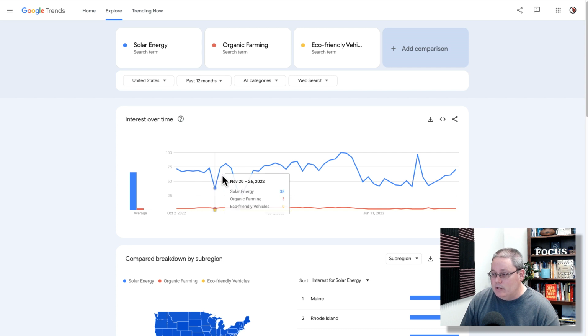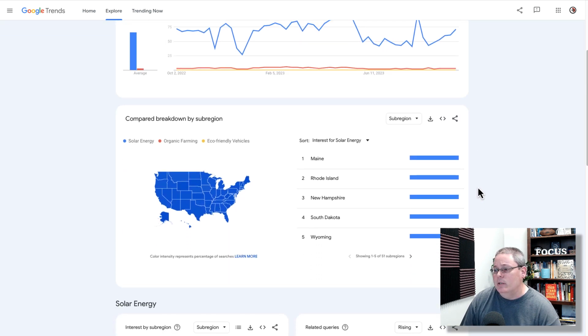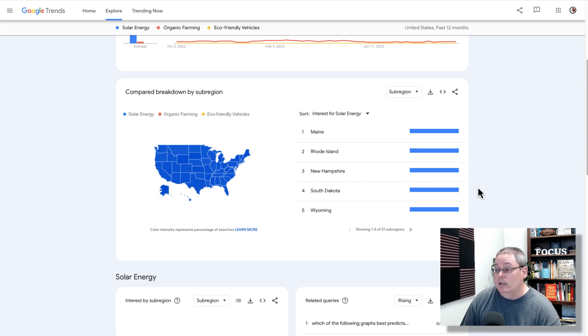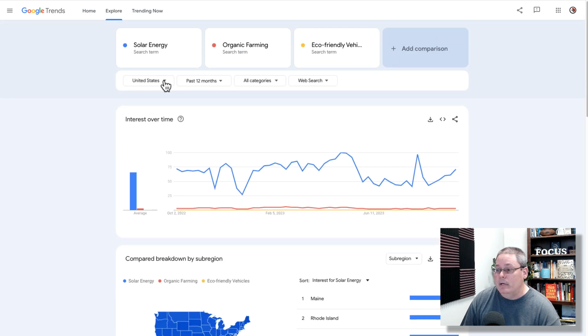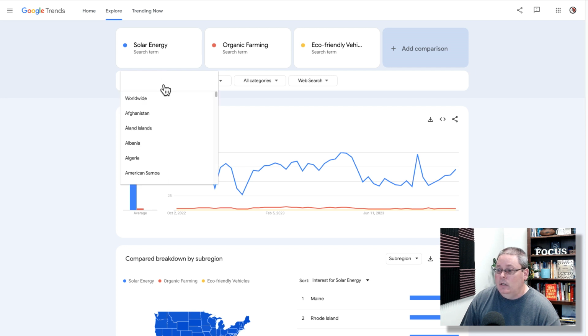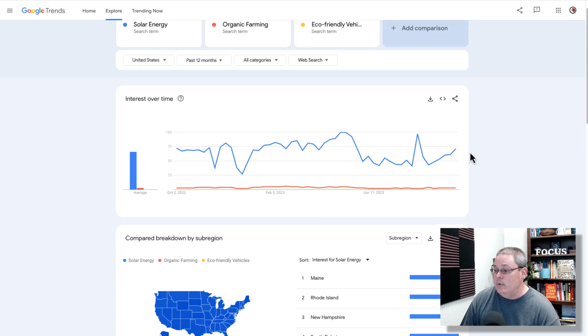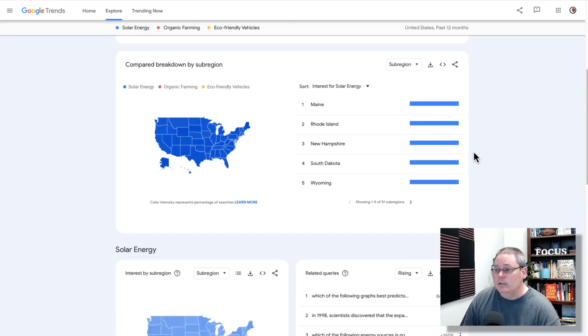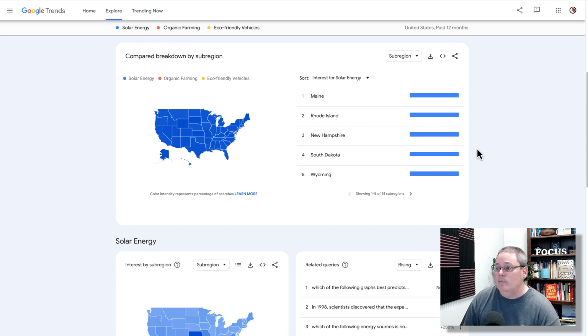As you can see, solar energy, as far as what is trending over time, or the interest that Google has seen in that keyword, versus organic farming and eco-friendly vehicles, appears to be the automatic winner. But you also need to understand that you're comparing the breakdown by subregion. Now you can see that is the United States. If you go up here, you can change this drop down and go worldwide, or select other countries. We'll just stick with the United States.